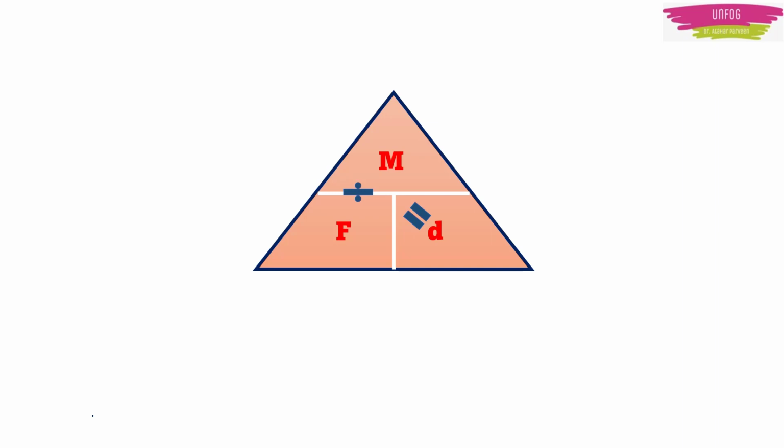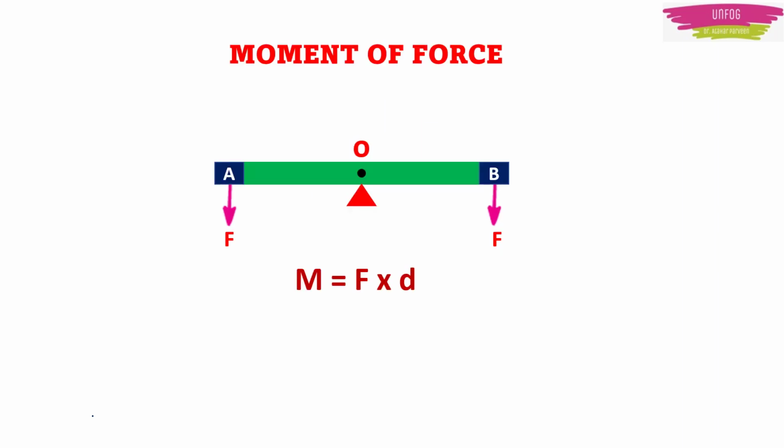Actually, you can apply this trick to remember many other relations which involve three terms like this. So, the moment of force at end A will be force into distance. Moment of force at end B will be force into distance. But here at end A, the distance will become OA, and at end B, the distance will become OB. So, moment of force at end A will be force into OA, and moment of force at end B will be force into OB.